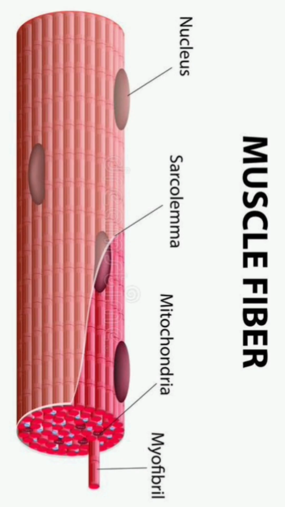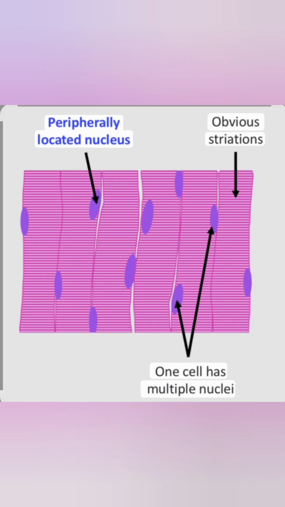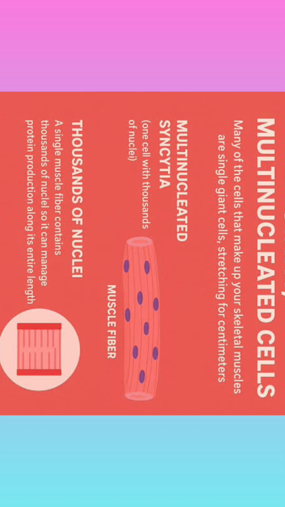Structure of muscle fiber: it is cylindrical in shape. It has a special plasma membrane known as sarcolemma, and the cytoplasm is called sarcoplasm. It has a number of nuclei at the peripheral region, and it shows a syncytium condition. It is a condition where one cell has been formed by fusion of many cells, and all the nuclei come under that one cell and lie at the peripheral region.